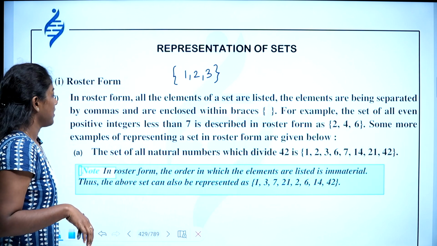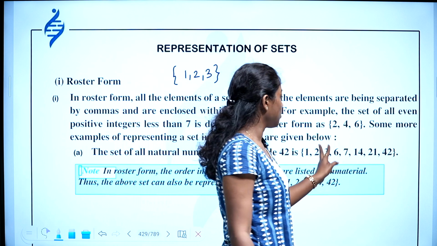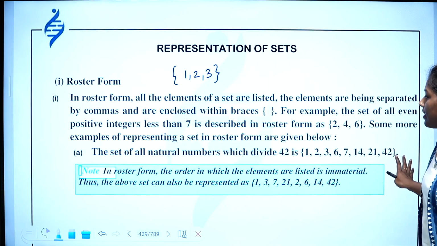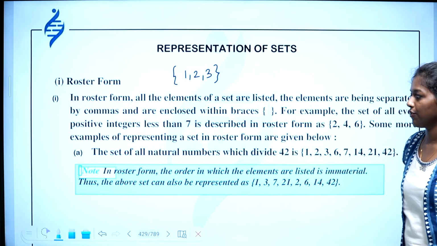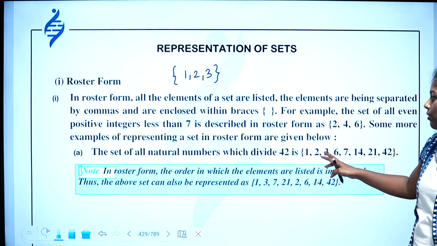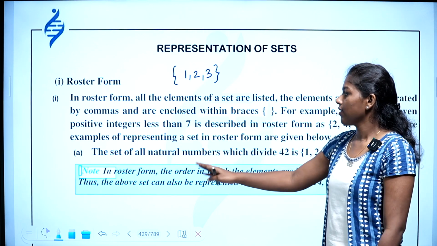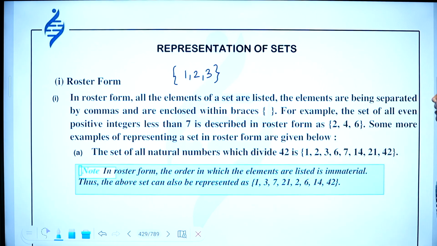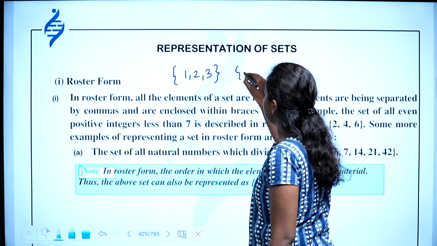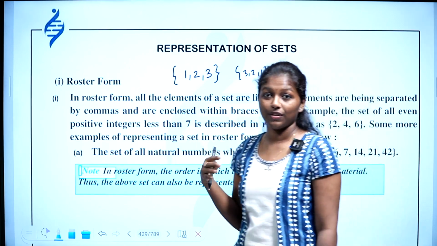The set of all natural numbers which divide 42 is 1, 2, 3, 6, 7, 14, 21, 42. Yes, these are the factors of 42, and this is the roster form of the set. So I can write it in curly brackets separated by commas. Then in roster form, the order in which the elements are listed does not matter. If I write 1, 2, 3 or if I write 3, 2, 1, all these are the same. You don't have to consider the order of the members.